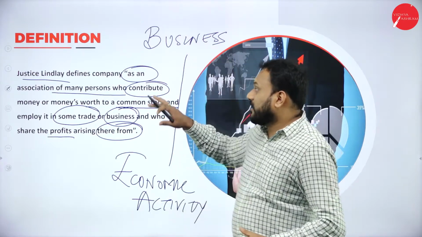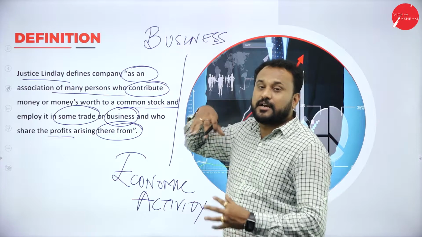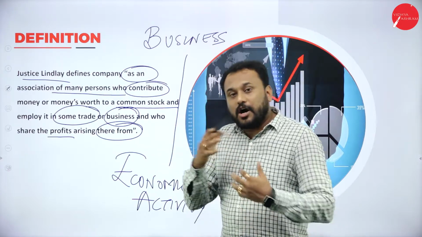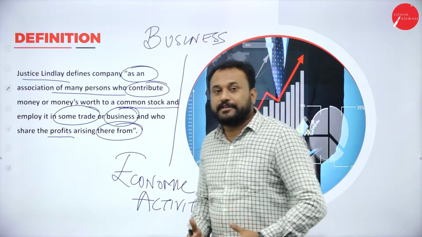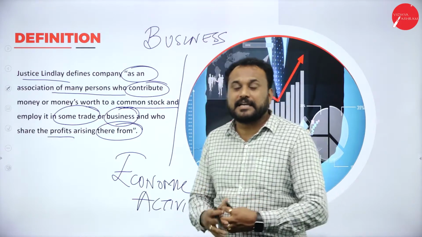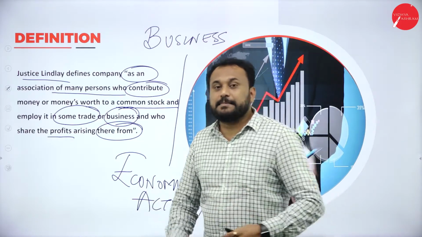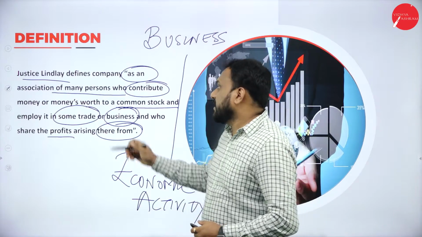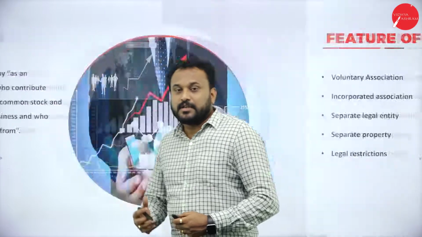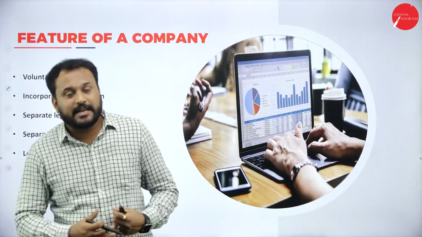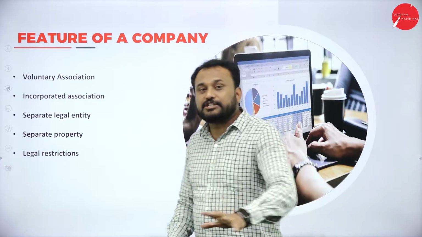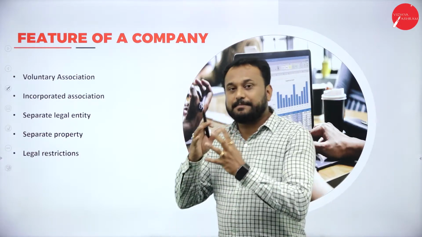Here it is a voluntary association of people who contribute one kind of thing, that is money or money's worth, and they trade or do business, and whatever profit they get, they share with each other. So that is what a company is, and the word company is derived from a Latin word, companies. That means a group of people who are doing some kind of work. Now I'll tell you more about the company. We'll go with the features of a company. If you know the features of a company, you will get to know what exactly a company is all about.